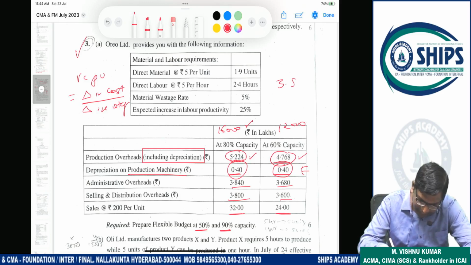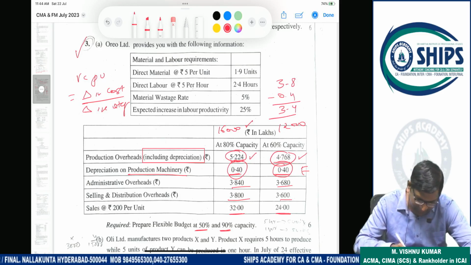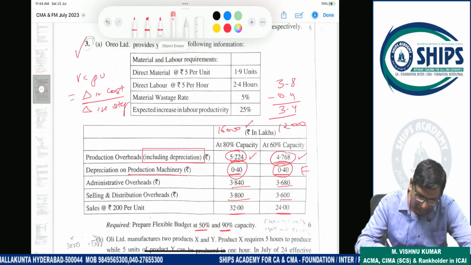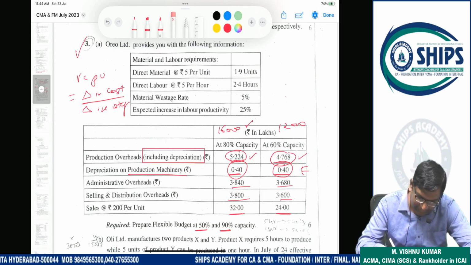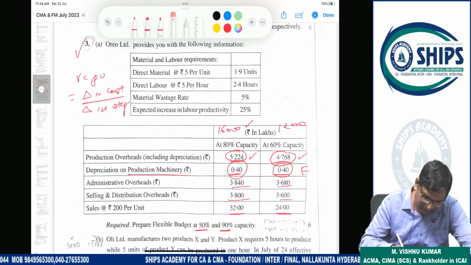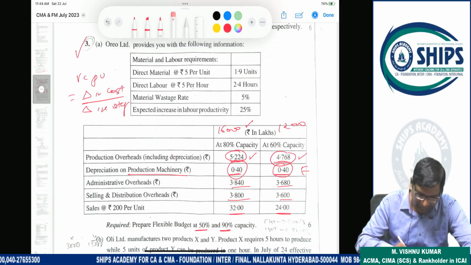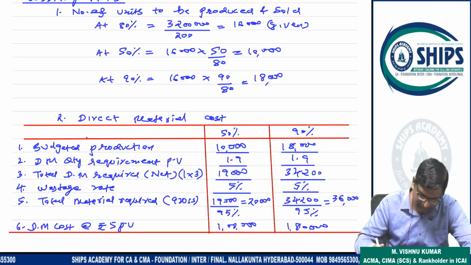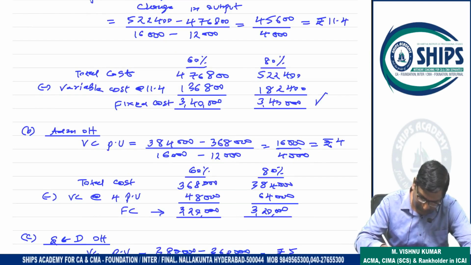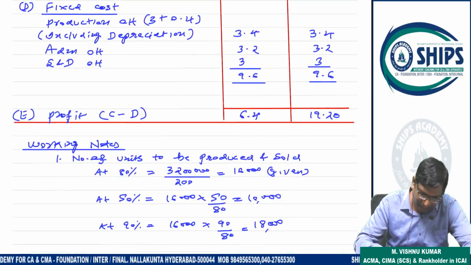So from 3.8 we have to deduct 0.4 and get 3.4, or you can directly write 3.4. If depreciation were not included, we would have to add it separately. Since it is already included, 3,40,000 is your production overhead, so 3.4 and 3.4 will come.